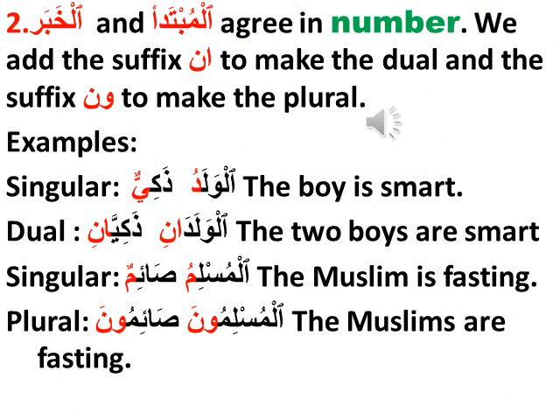The Mubtada and Khabar agree in number. We add the suffix an to make a dual and the suffix un to make the plural. Singular, al-waladu dhakiyun, the boy is smart. In dual form, al-waladani dhakiyani, the two boys are smart. Singular, al-muslimu sa'imun, the Muslim is fasting. Al-muslimuna sa'imuna, the Muslims are fasting.